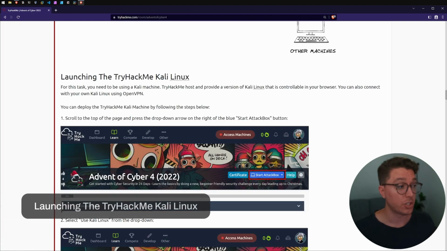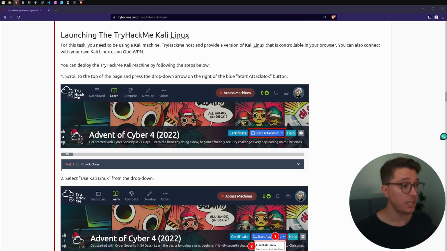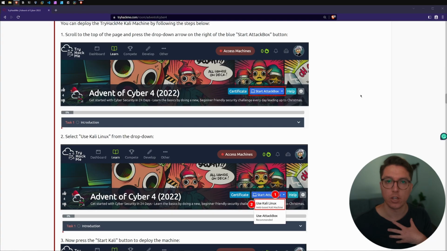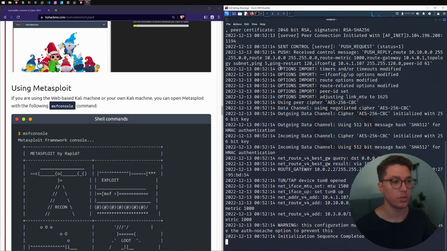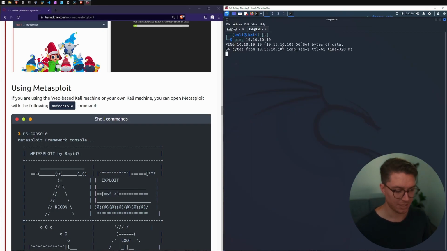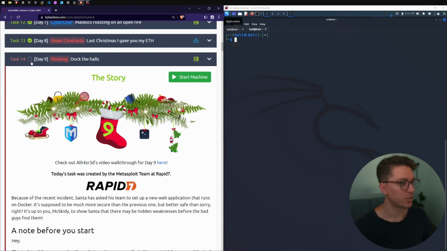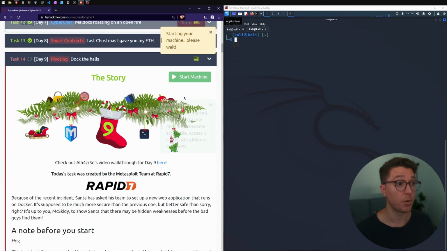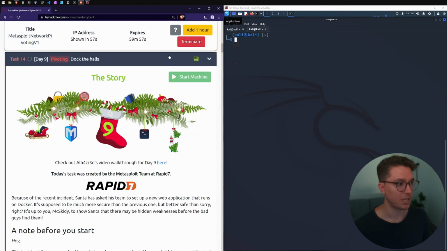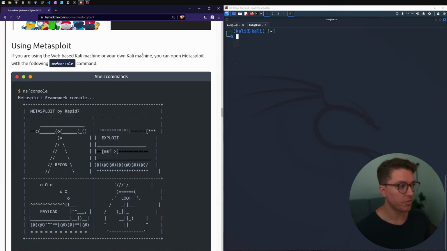Okay, next section, launching the TryHackMe Kali Linux. So we're going to be needing to use a Kali machine. If you've got one already installed, set up, great. Otherwise, you can use the attack box from TryHackMe. I've got a local machine, so I'm going to set that up. Cool, so make sure you're on the OpenVPN. You can ping 10.10.10.10, and we've got a successful connection, great. We scroll to the top of day 9, and we'll boot that up and give that a minute. Great. So once we've got our virtual machine set up running Kali, we're good to go.